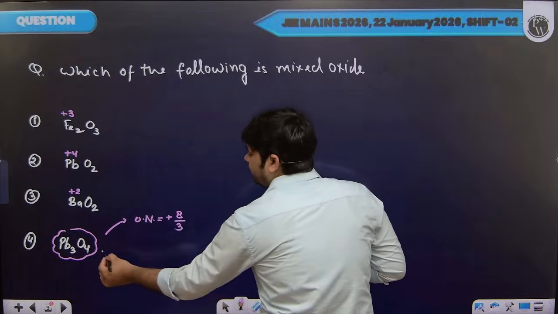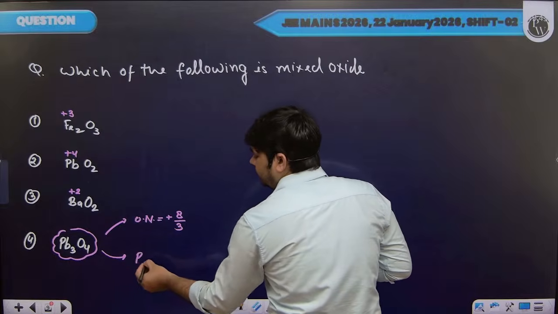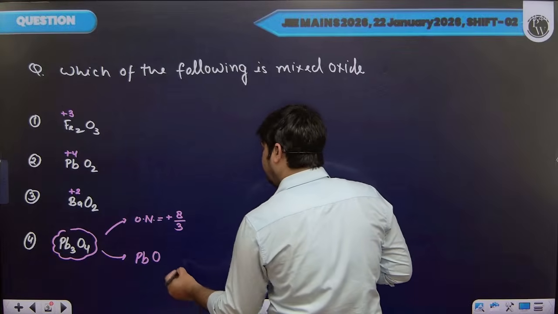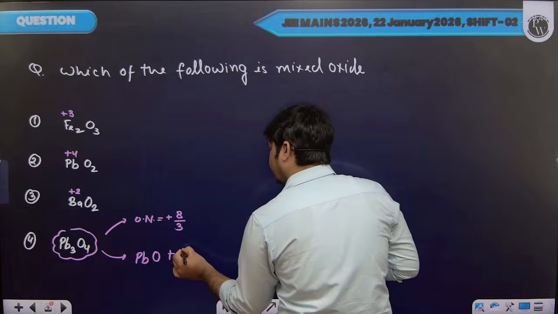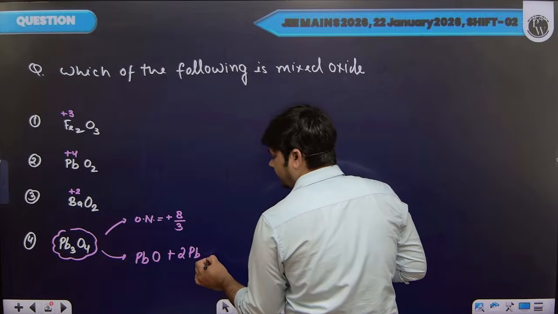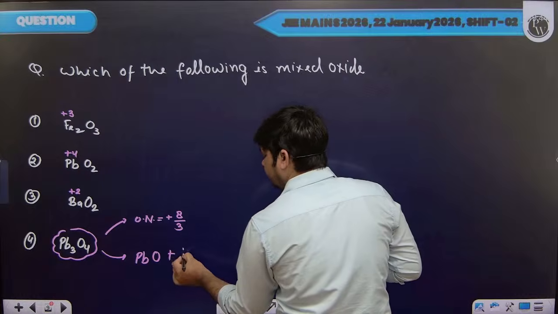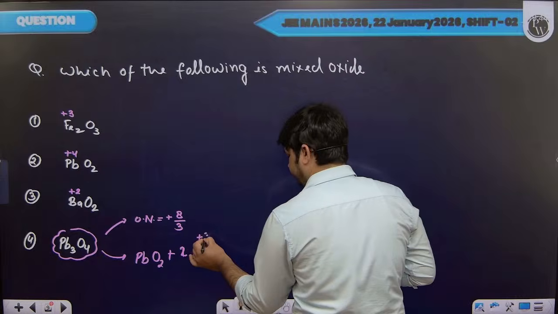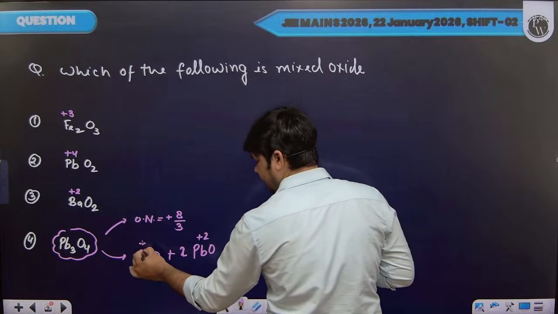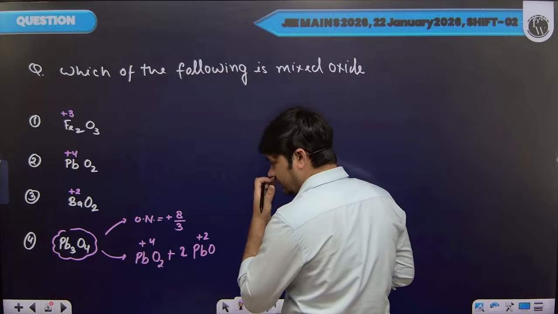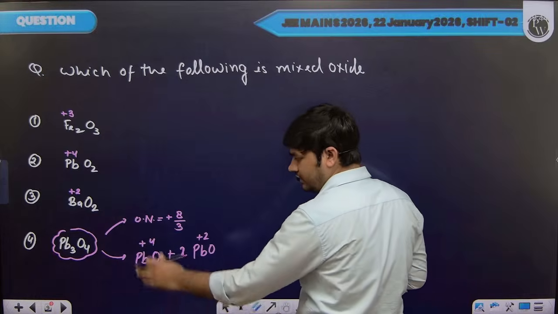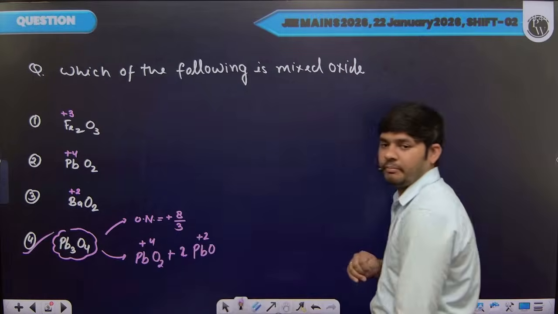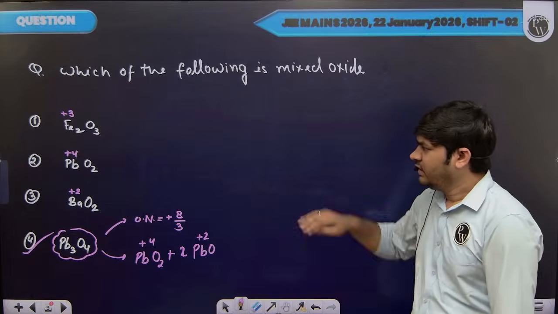Now if we talk about Pb3O4, sorry, Pb3O4 is a mixture of PbO2 plus two molecules of PbO. So here +2 oxidation state, and here we have +4 oxidation state. So Pb3O4 is a mixture of these two oxides, so this is considered as a mixed oxide. Okay, totally memory based question.